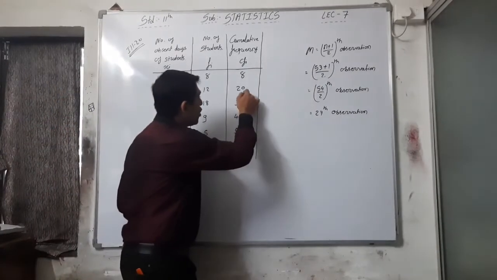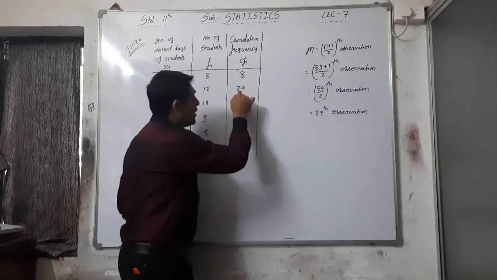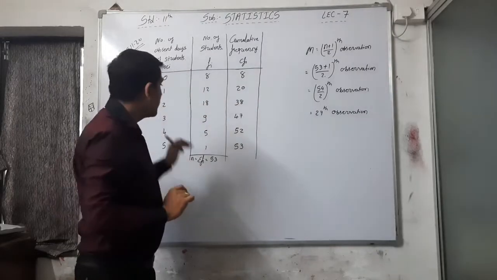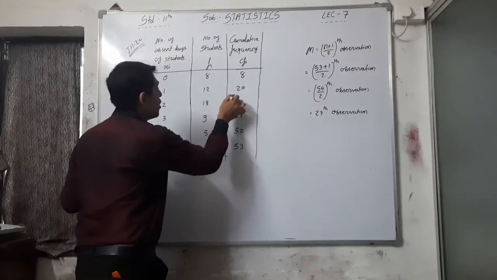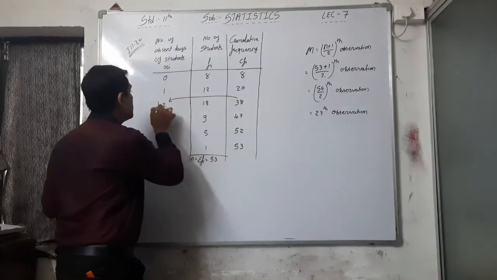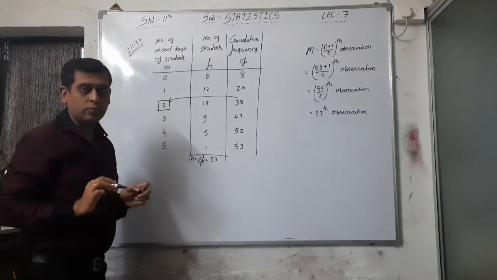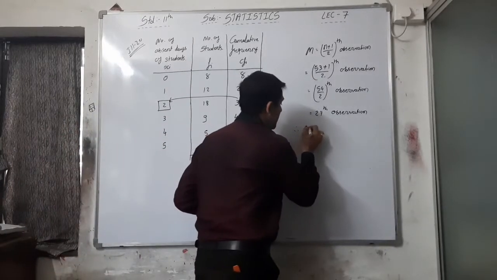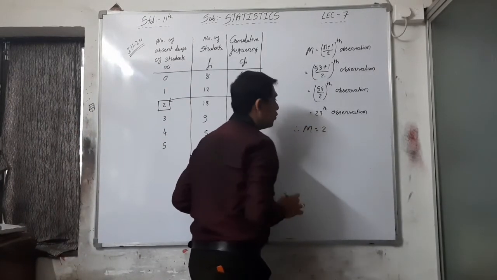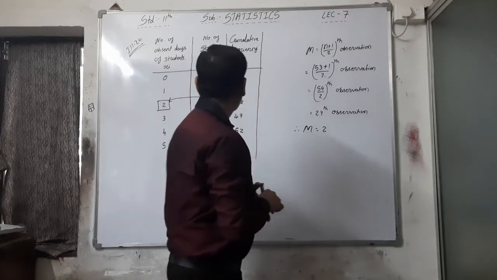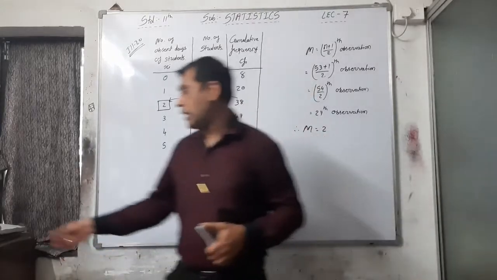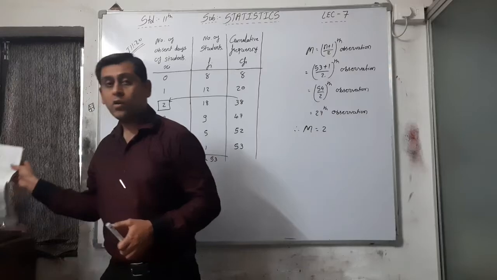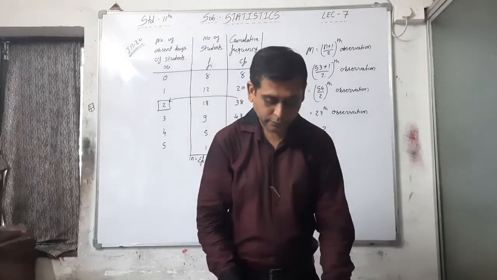So the 27th observation comes under this, that is 21 to 38. That's why we can say the corresponding answer is 2. So here we can write that therefore M is equal to 2. 2 students, right? This is the answer, and you have to write one line for that.